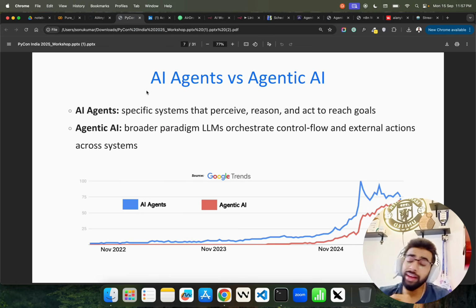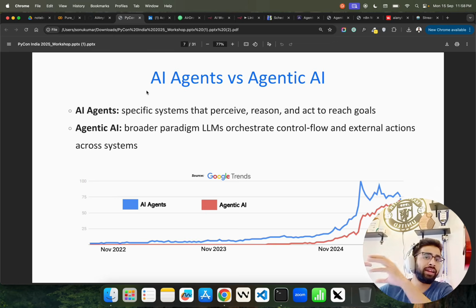Let's come back here. AI agents and agentic AI. AI agents is basically more instructions based, where you have set some instructions and it follows them in a very confined manner, where it does not have a lot of autonomy. Agentic AI is more of a broader paradigm. It's a broader scenario where it has more autonomy, so it can make autonomous decisions on its own. It requires very little human intervention. Even with a limited set of instructions, it can learn from whatever is happening within that boundary, and it can learn over a period of time and improve in a multi-agent setup.